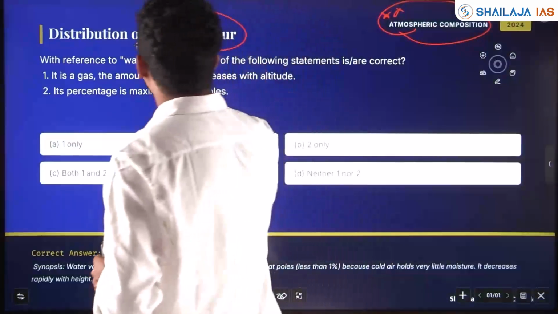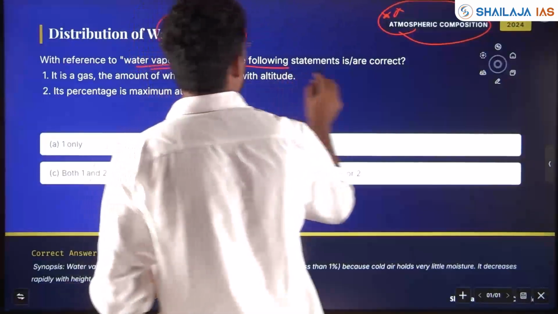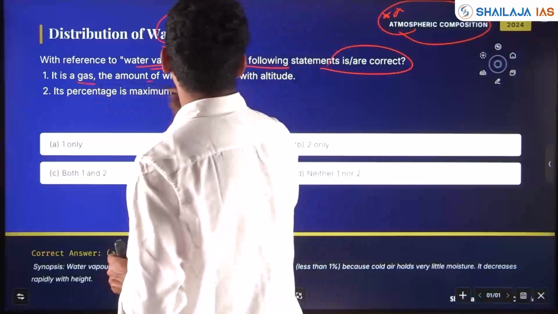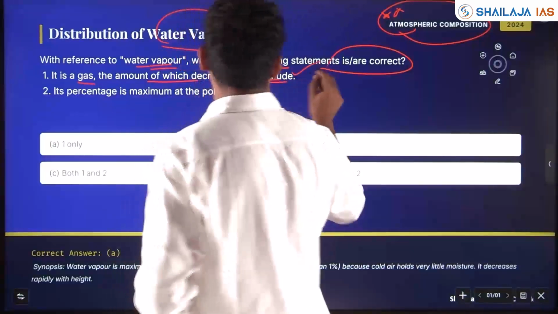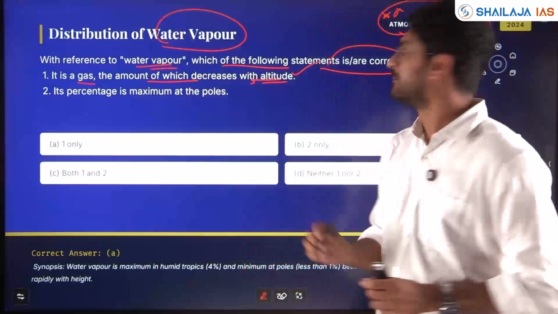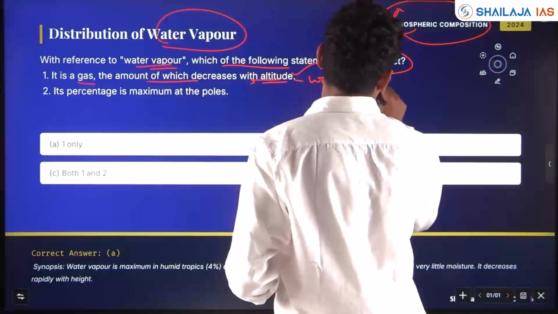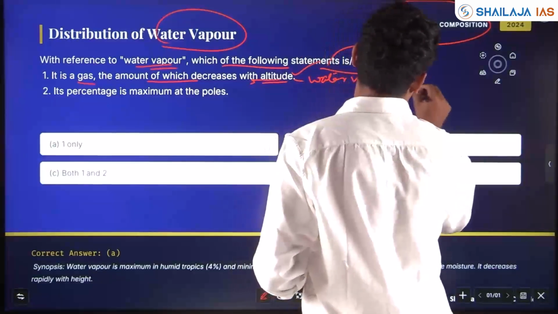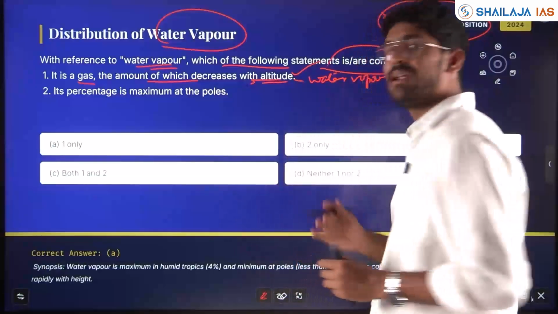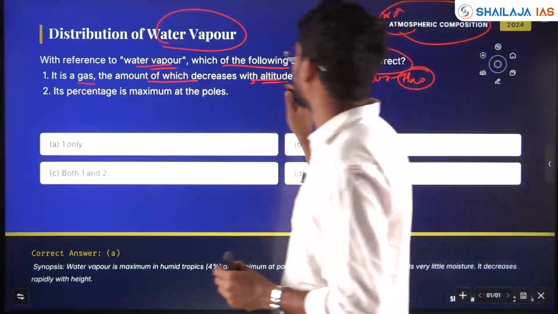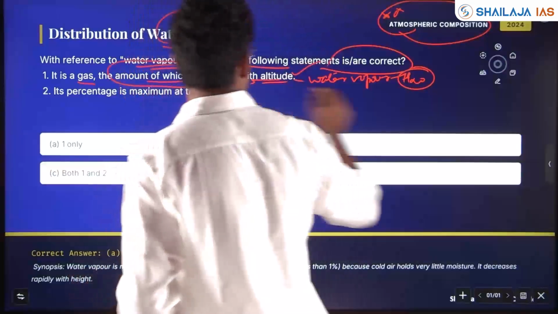Water vapor. With reference to water vapor, which of the following statements is correct? It is a gas, the amount of which decreases with altitude. Yes, water vapor is a gas, H2O in gaseous form, and as you go up in the atmosphere, the quantity will reduce.